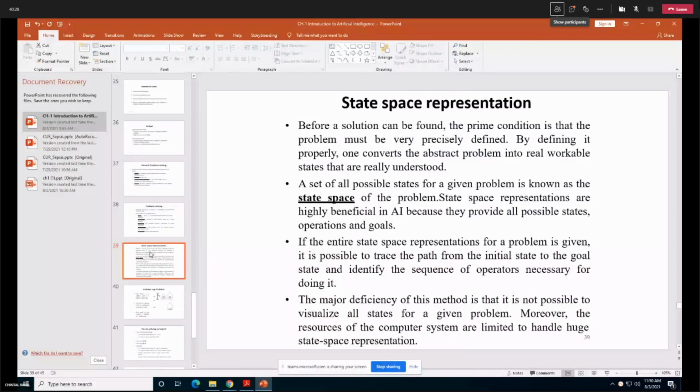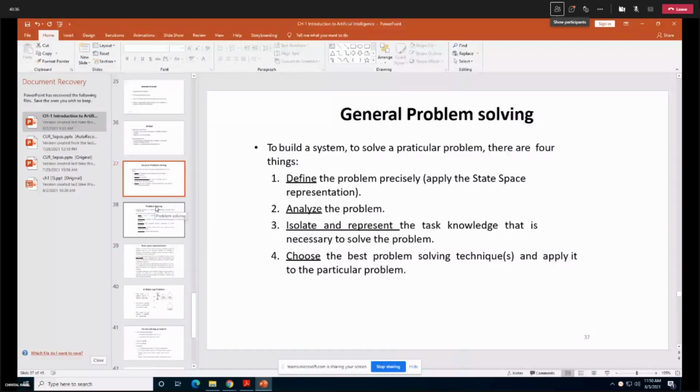Any doubt on the topic, how you can build an AI problem solving system? If you have a doubt in these four points, ask me. Doubt? No. Then, this particular problem solving covers state space representation, operators, initial state, goal state.